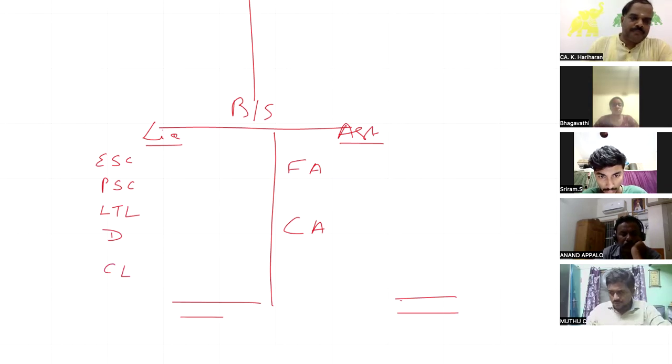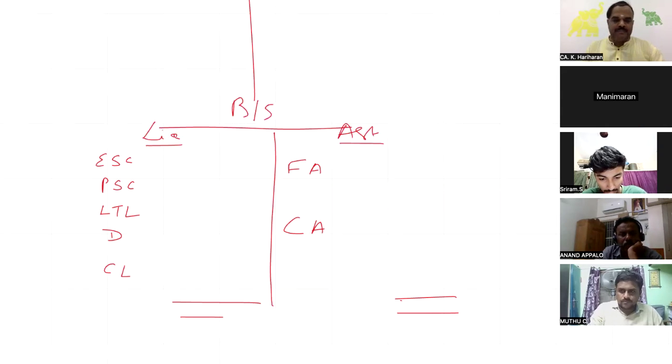Now, what is called financial management, my dears? Managing the finance. Managing the fund, managing the finance is called financial management. Now, with great difficulty, I am going to procure the fund. There are two basic aspects: one is called procurement of fund, and one is called effective utilization of fund. The procured fund, if I am going to invest, if I am going to purchase the fixed assets, is it long-term in nature or short-term in nature? Long-term in nature.